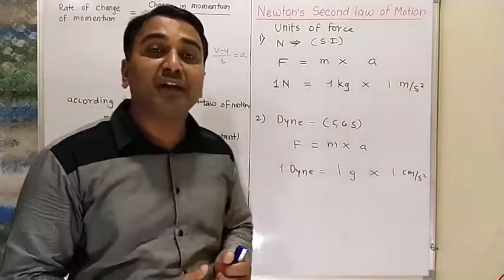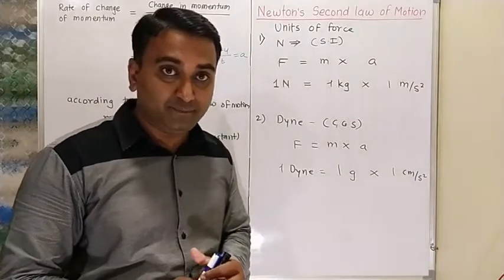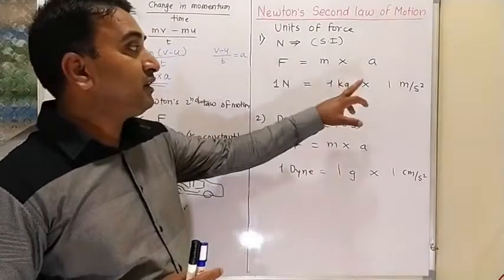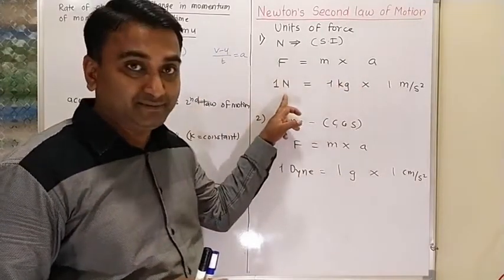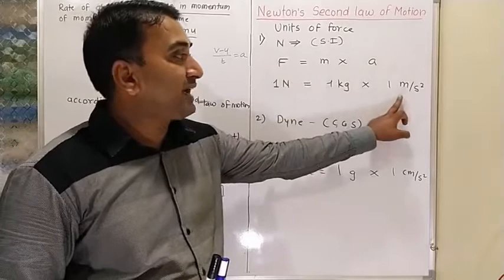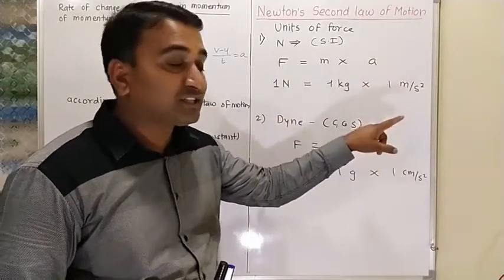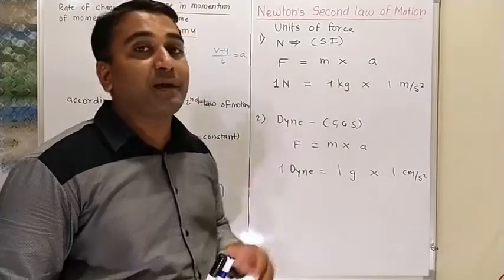So how will you define 1 Newton? See, what is meant by 1 Newton? The force necessary to achieve the acceleration of 1 meter per second squared of an object of mass 1 kilogram.